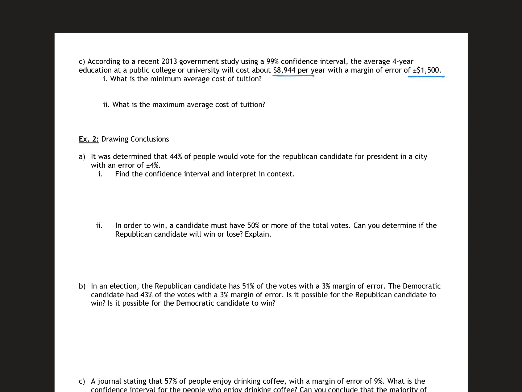That would give me $7,444. What's the maximum? I'm going to add them. That'd be $10,444. And you're good to go. Once you got that, the error was already given, so you don't have to do much. And you can say, what's the min, what's the max?